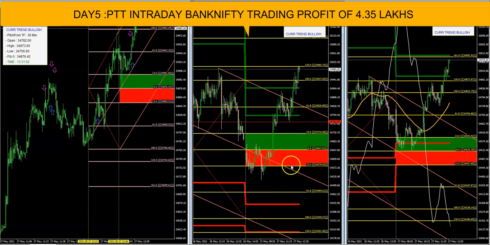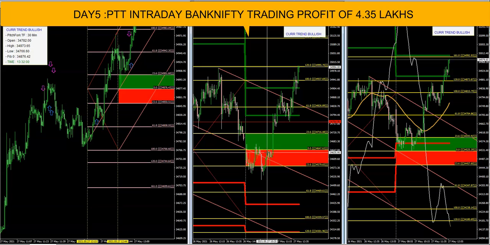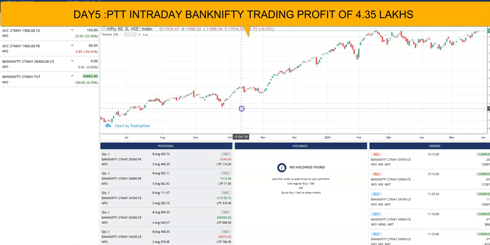This is called minus 23.6, and then the price retraced into the median line as well as this zone. The price retraced and closed above this zone, and then most probably the direction will be bullish. So in that way my trade is placed. Let me show our trading actually.